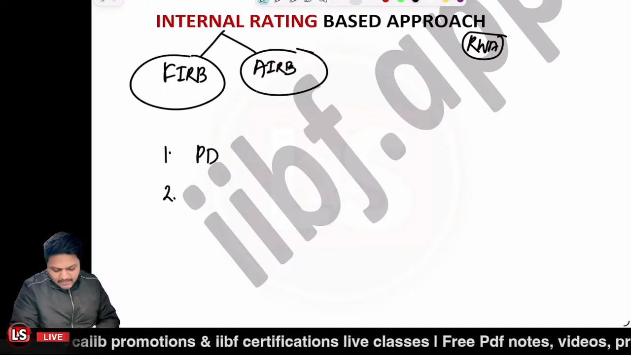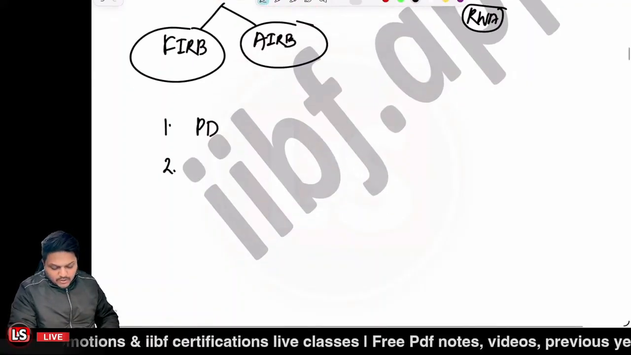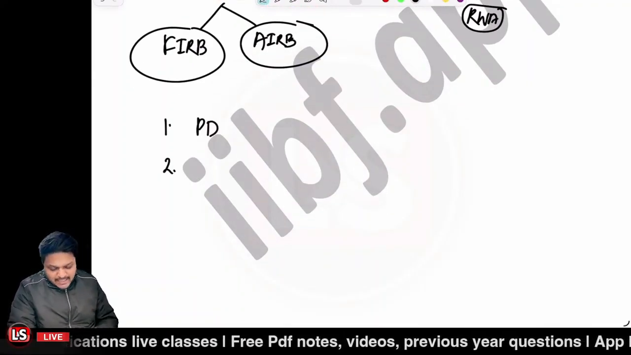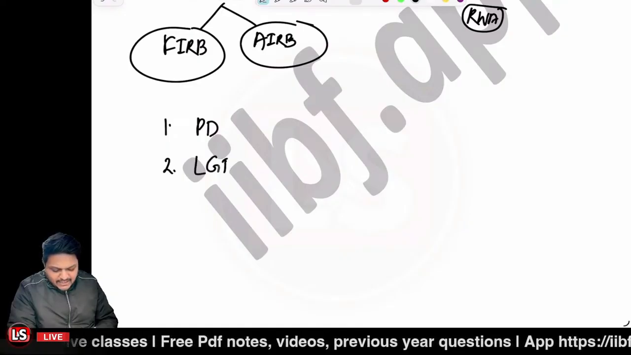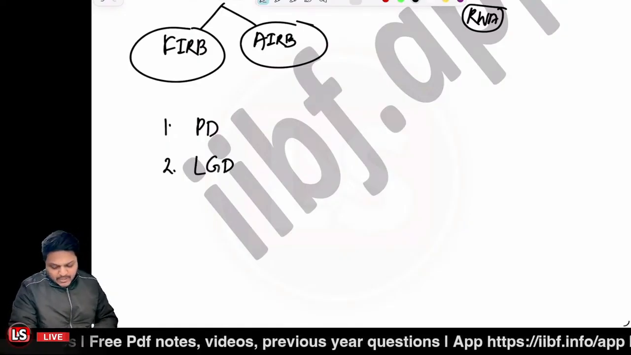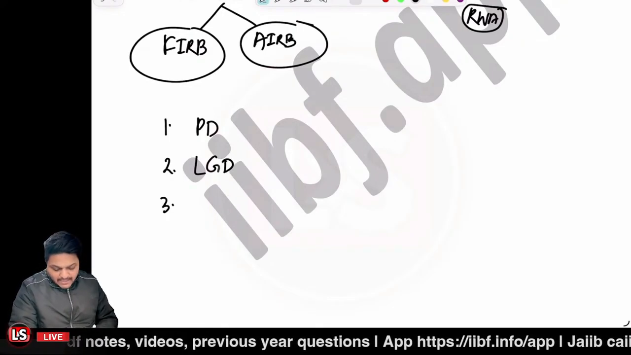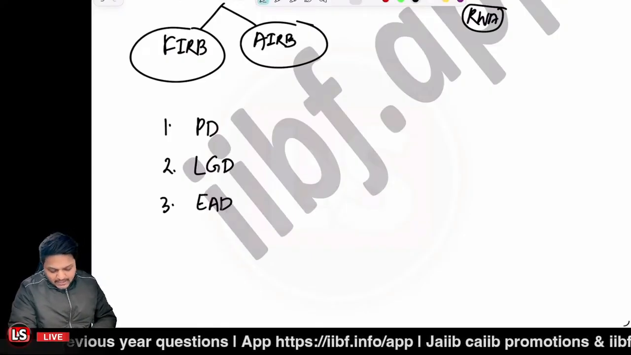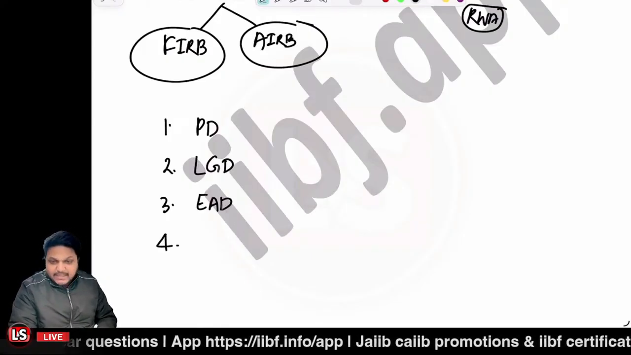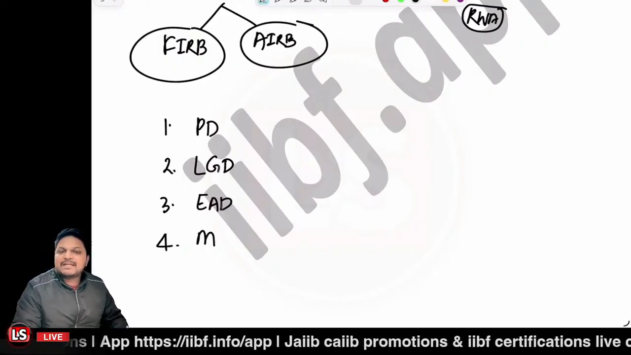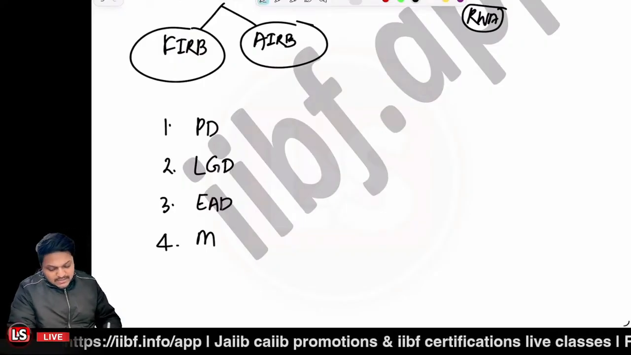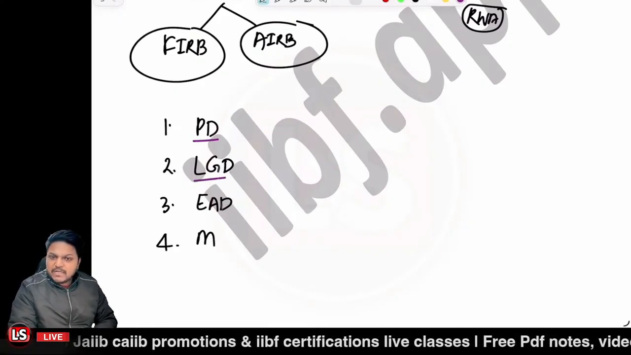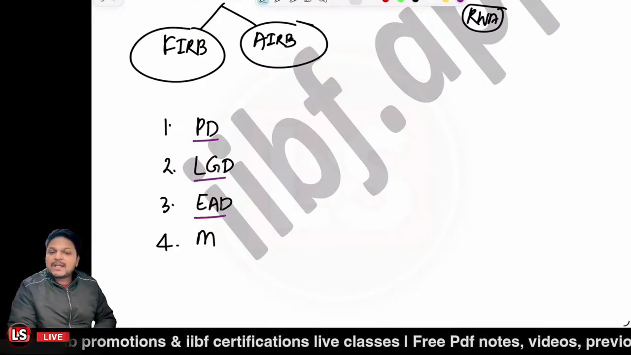The second parameter, I'll be explaining all the four parameters, do not worry. The first parameter is PD, that is probability of default. Second parameter is LGD, that is loss given default. The third parameter is EAD, that is exposure at default. And the fourth parameter is related to the maturity, represented by small m, right? So these are the four parameters: PD, probability of default; LGD, loss given default; EAD, exposure at default; and M